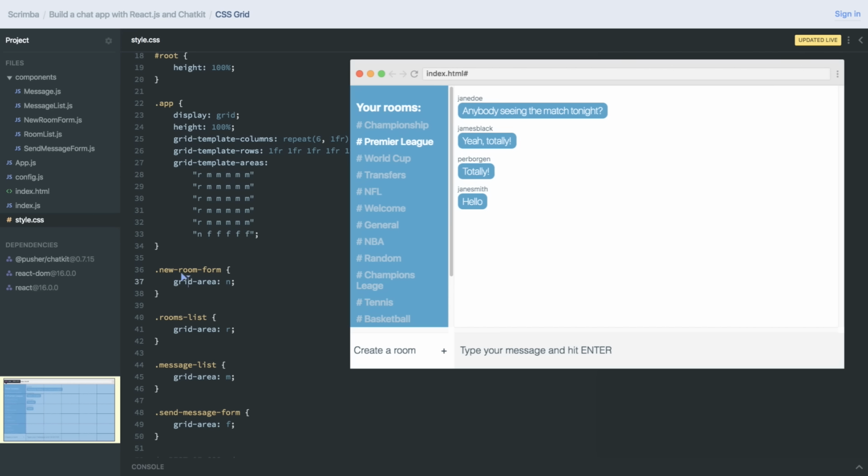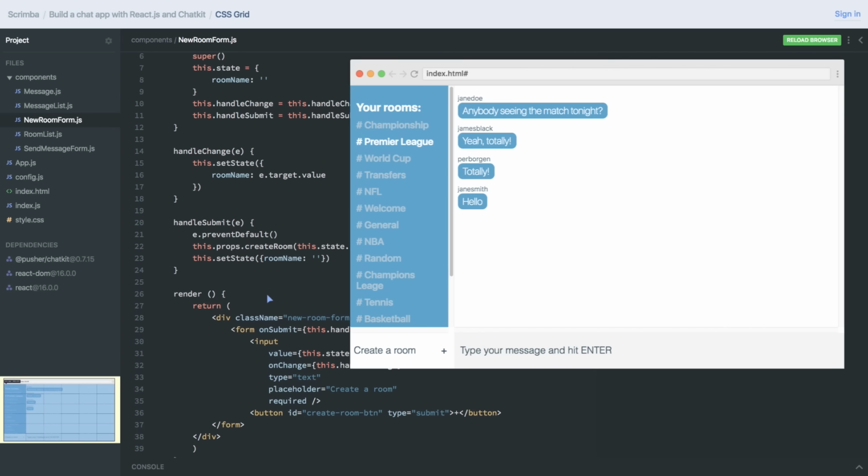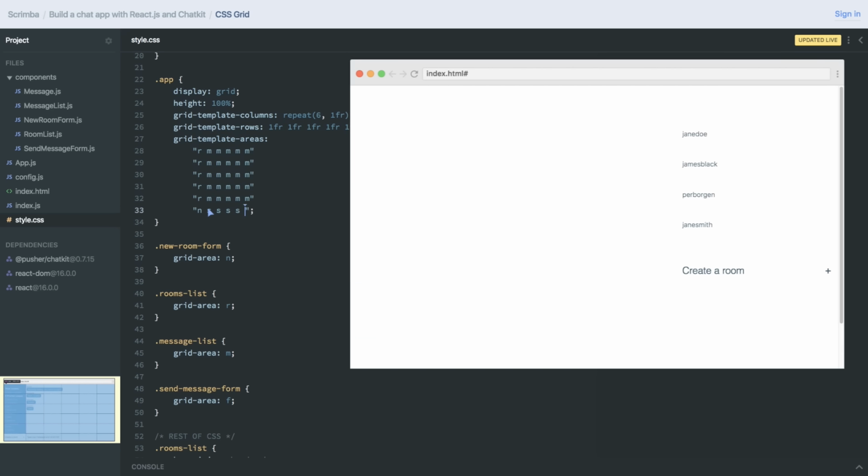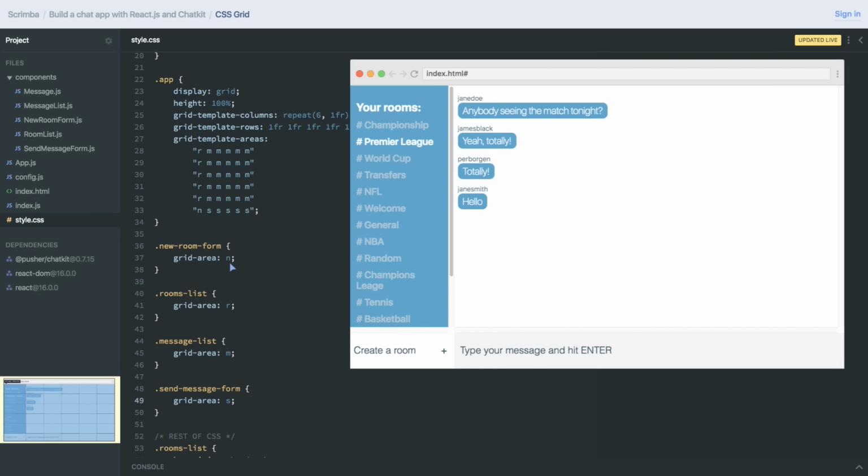And of course, this NewRoomForm, if we head into NewRoomForm.js, it is the class name we have given it. And RoomList is the R, and we have said that we want it to occupy everything above the NewRoomForm, which, as you can see in the example, is exactly what this is doing. And here is the MessageList component, and here is the form component itself. I just call that an F. I probably should call that an S, since that starts with an S, to be consistent. But anyway, we can actually change that right now and rather do S like that.